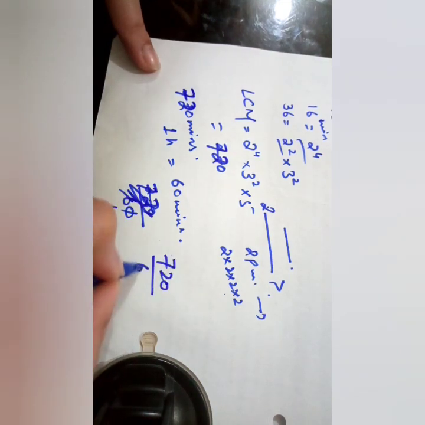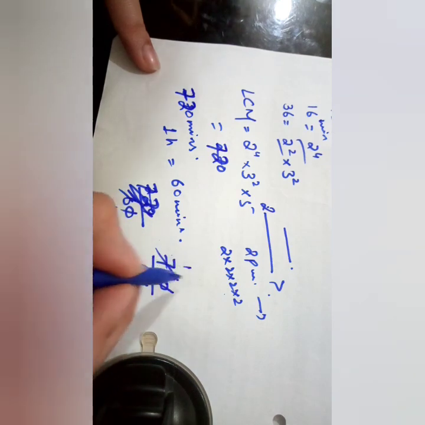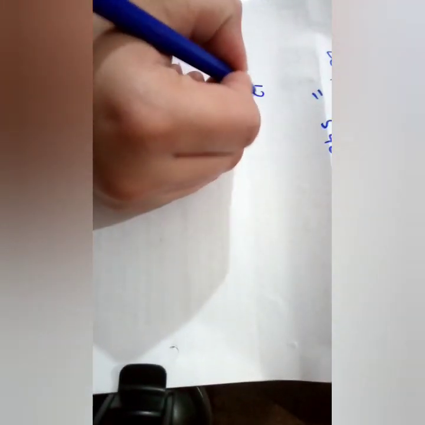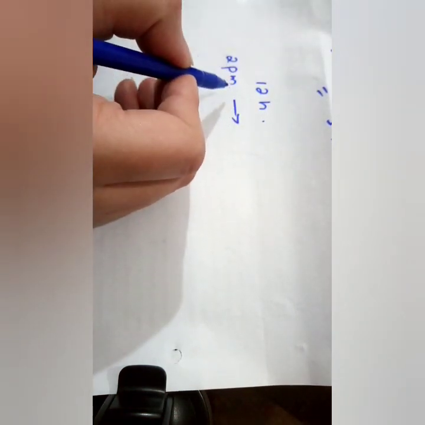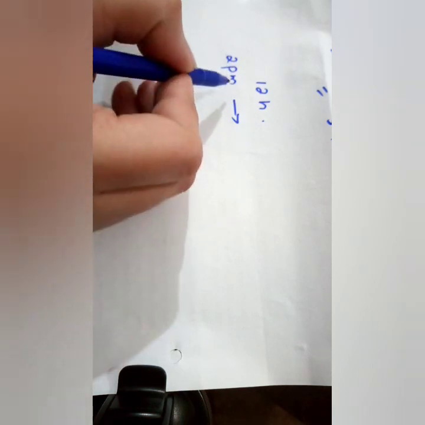720 divided by 60. So 6 ones are 6, 6 twos are 12. So we have 12 hours. Now, as given in the question, the common time at which the 3 bells toll together is 2 p.m. Now from 2 p.m., count the next 12 hours. What will be the next hour at which, after the 12 hours, the 3 bells again toll together? So what will that be?